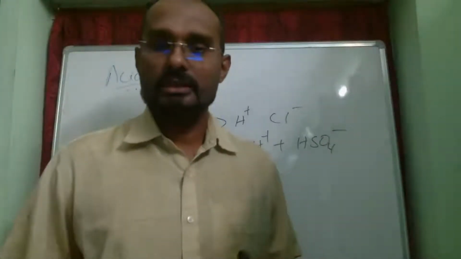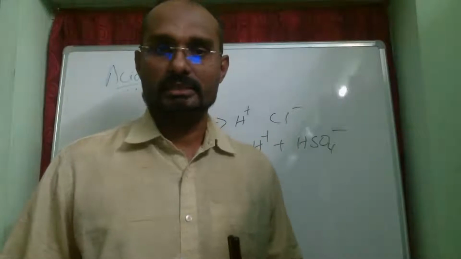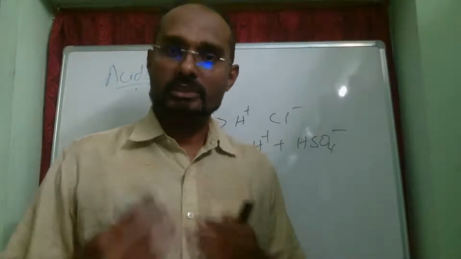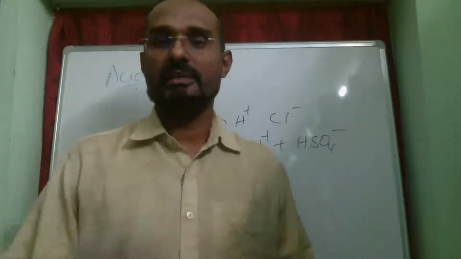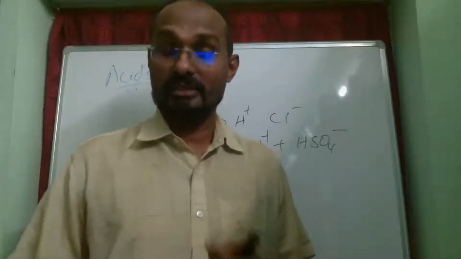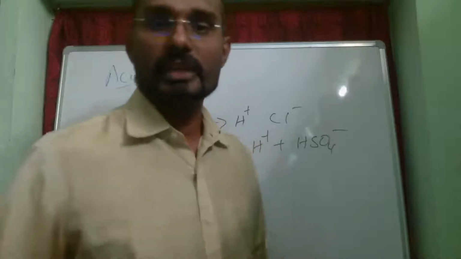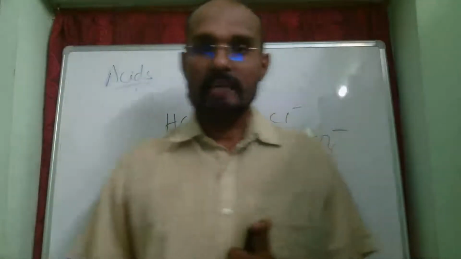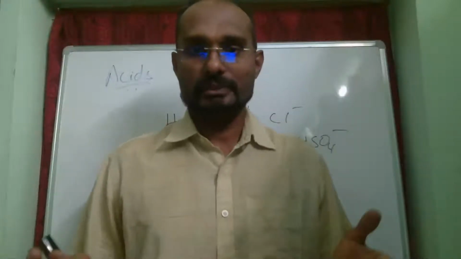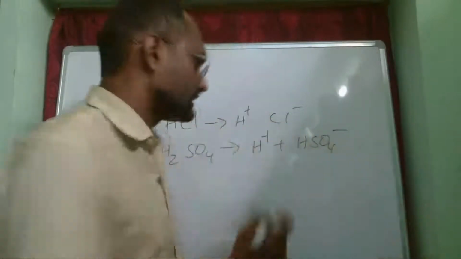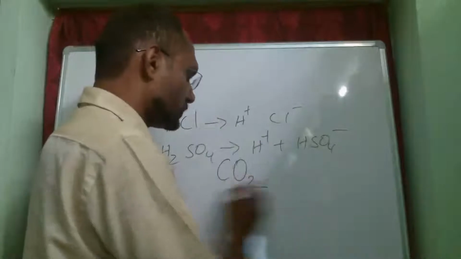Now, there is a contradiction to his statement: some compounds don't actually possess H plus ions, but when they are dissolved in water, they are able to produce hydronium ions. They are behaving like acids. For example, carbon dioxide is a gas which does not have any hydrogen in it, evidently, because the symbol for carbon dioxide is CO2.